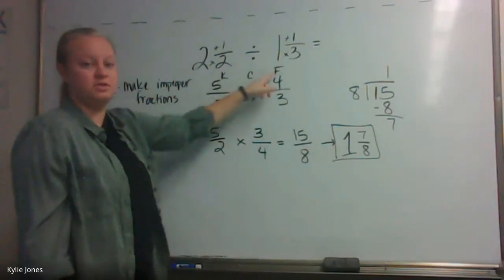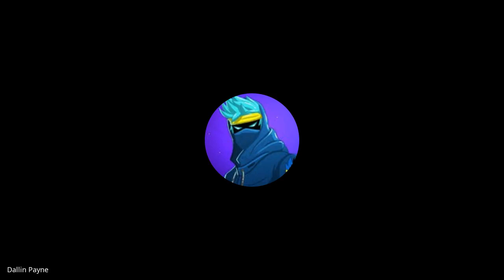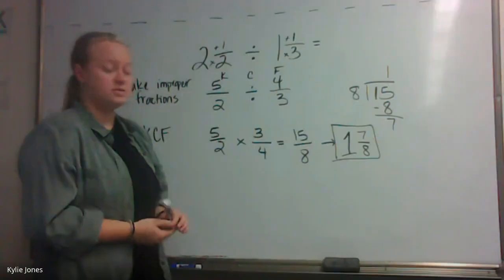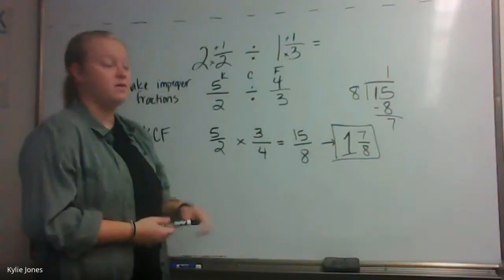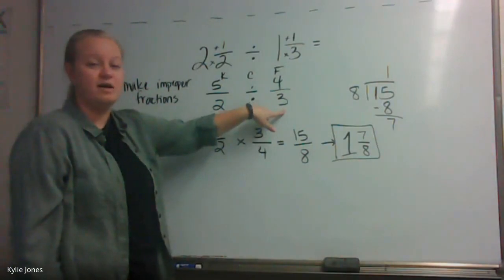I don't get it. You can't flip the order that you change. You can't flip the other fraction. You have to flip the second fraction, because you cannot flip the first one, because the bigger number has to be able to divide into the smaller one. Kind of. But we're working with fractions, and that's not always the case. But you turn it into multiplication. I know you do, but you have to flip the second one. It's just the way that it works. You cannot flip the first one.